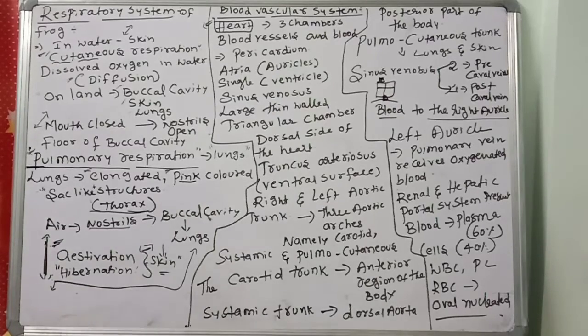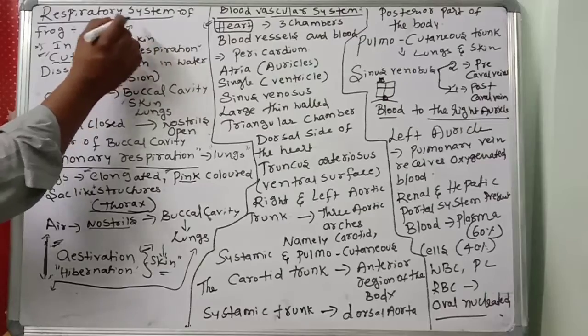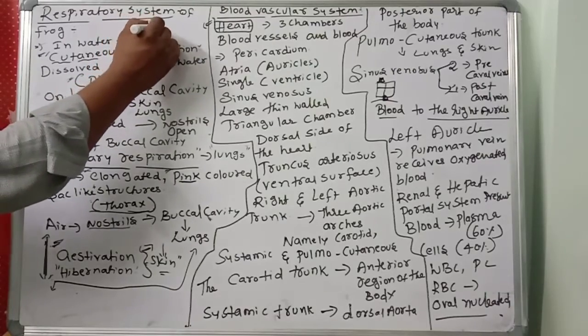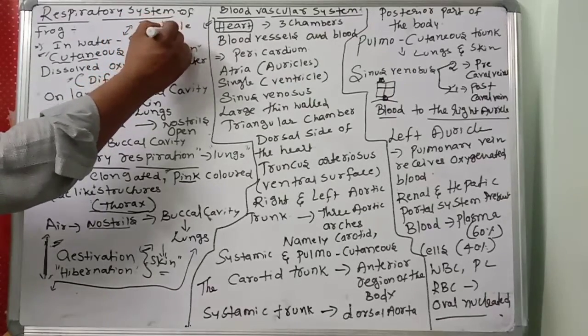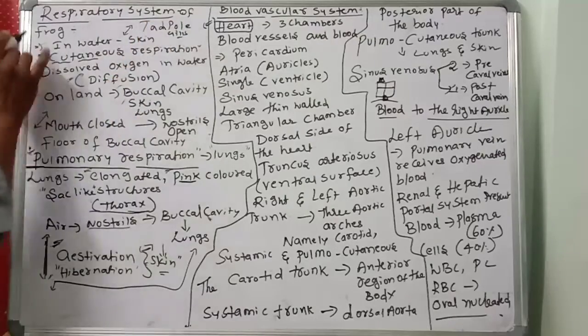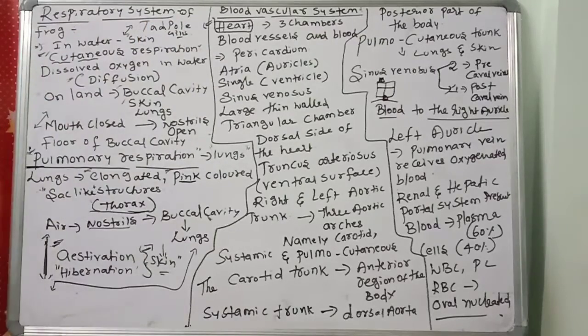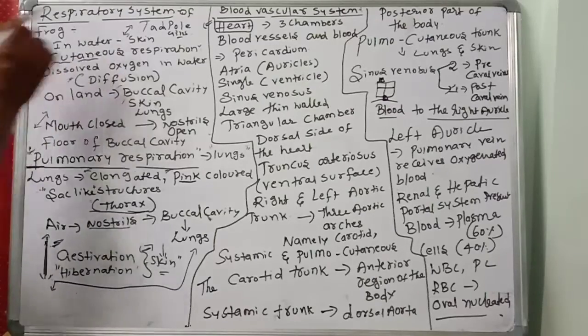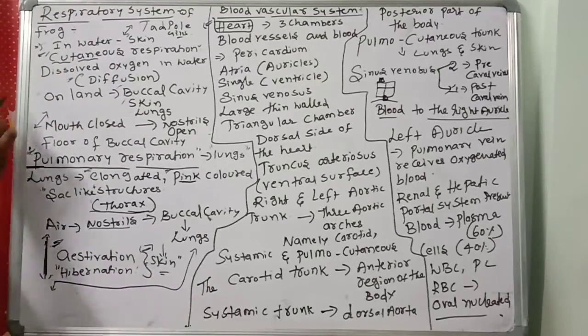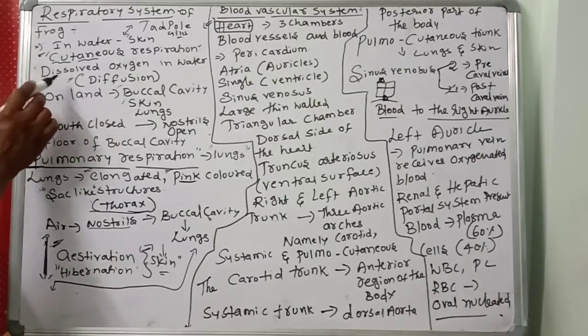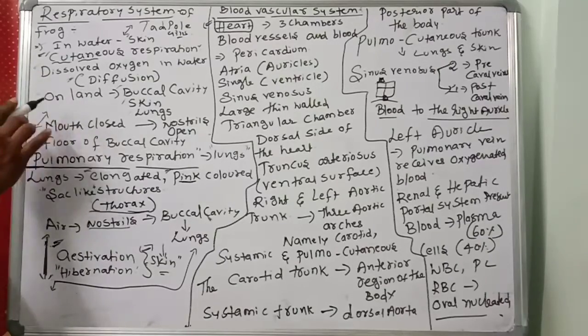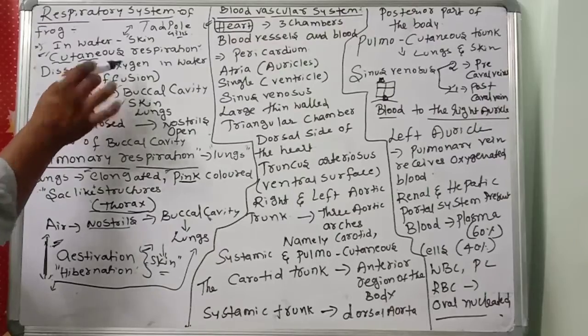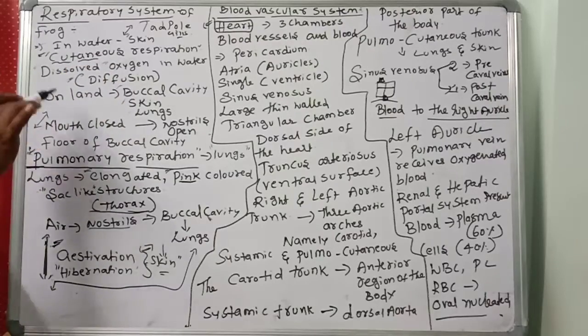Okay, children. Once again, listen carefully. The respiratory system of the frog: in water, respiration is through the skin and gills. In the tadpole larva stage, they respire through gills. In water, respiration through the skin is called cutaneous respiration. Dissolved oxygen diffuses into the body. If dissolved oxygen is there in the water, it enters the skin through diffusion.